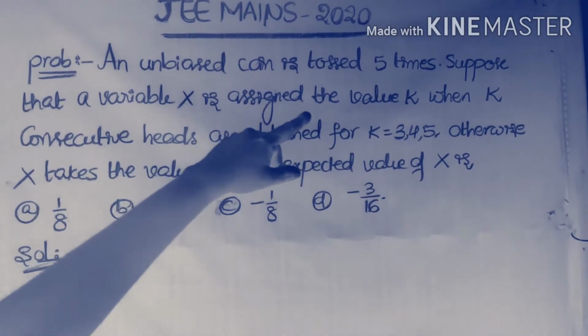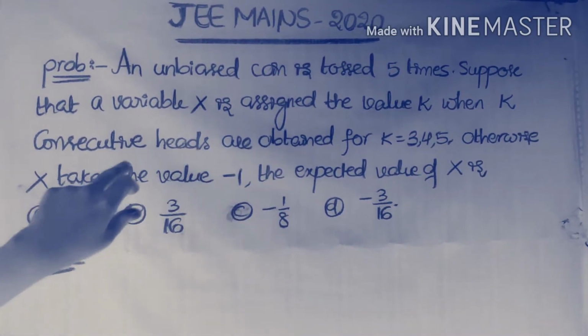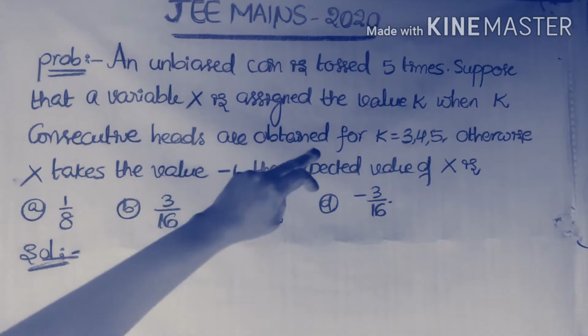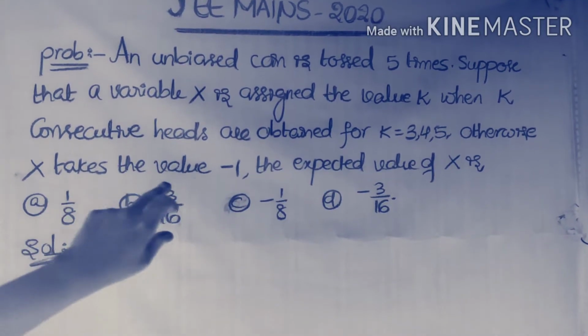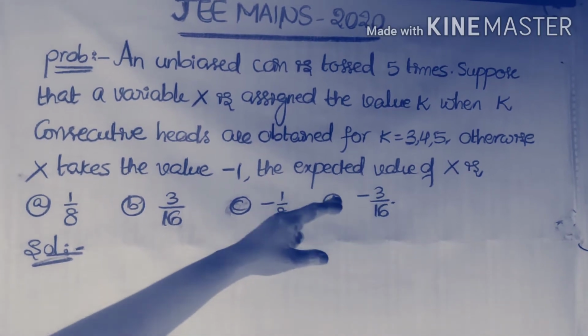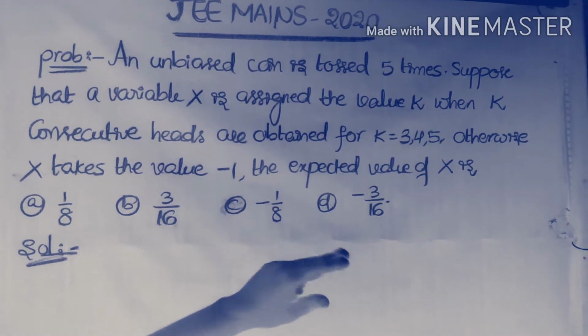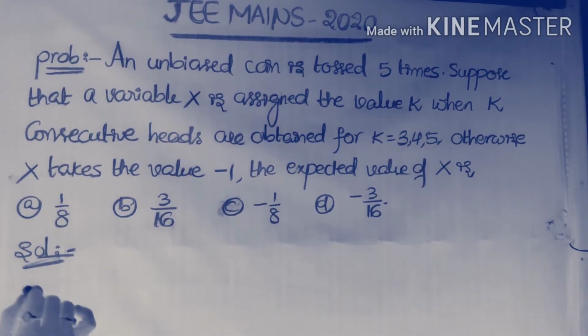An unbiased coin is tossed 5 times. Suppose that variable x is assigned the value k when k consecutive heads are obtained for k = 3, 4, 5. Otherwise, x takes the value -1. Then what is the expected value of x? Expected value of x is nothing but the mean value, and the formula for mean is sigma xi into p of xi. So first we are constructing the table here.